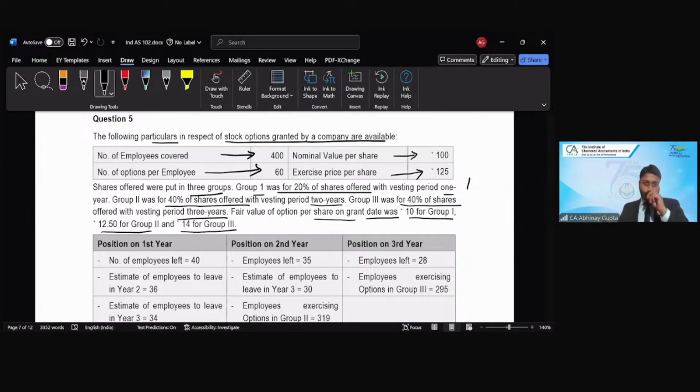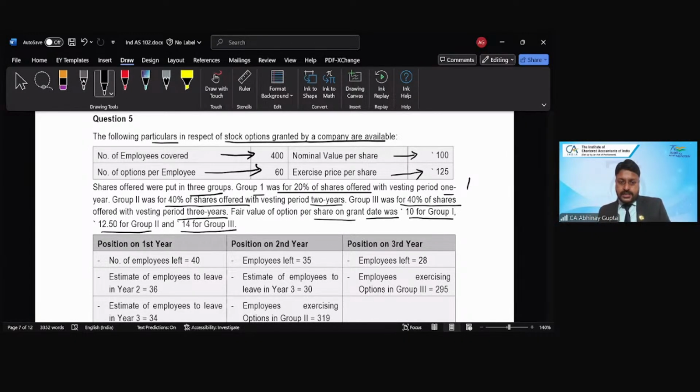Right? So the whole employee stock option plan is divided into three groups. Group 1, Group 2, Group 3. For Group 1, vesting period is 1 year. For Group 2, vesting period is 2 years. For Group 3, vesting period is 3 years. Right? And in Group 1, 20% of the total shares will be offered. In Group 2, 40% of the total shares will be offered. And in Group 3, the remaining 40% of the shares will be offered. And total number of shares is 60 for each employee, and total number of employees is 400. Right?